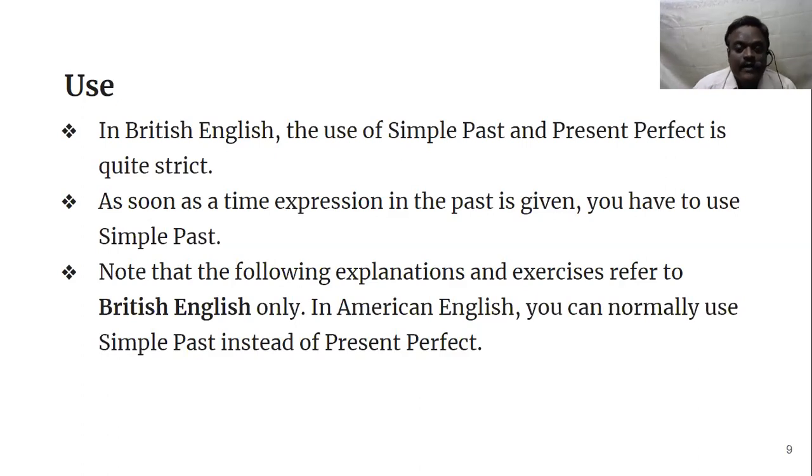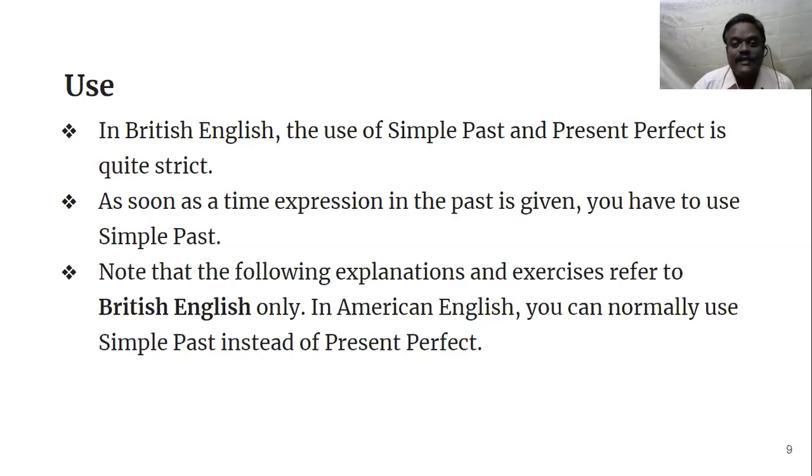Suppose I say a few seconds ago, it is past, because that second has gone. Now we have come to the next, fresh second, so it is present. The last second happened, it's over, so it is past. So the expression of time is very important. When we say yesterday, it is past tense, but if we say this week, it is present. If we say this century, again it is present. So when we use present perfect and simple past tense, this concept has to be understood very carefully. Then only can we use it correctly.